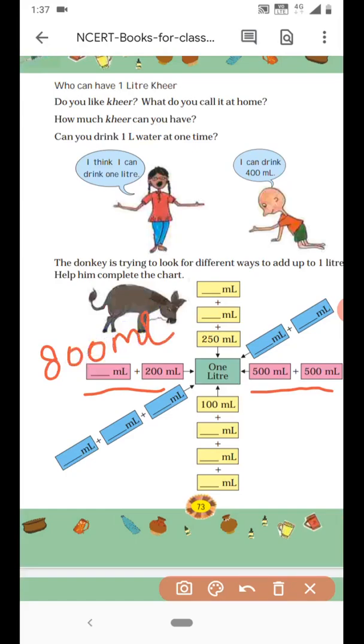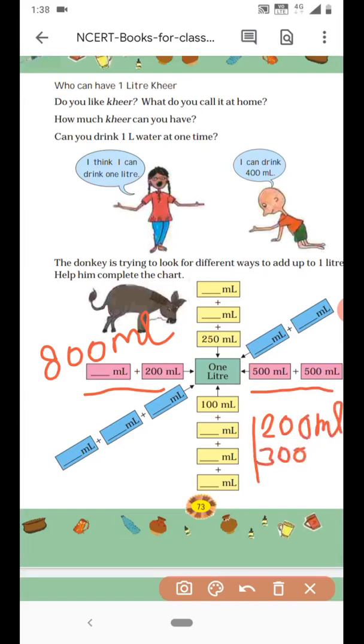Okay, next coming to these 3 boxes. Here one is given as 100 ml. And you can write this as, I'll write this 200 ml for the first box. Okay, then what about the second box? 100 plus 200 is 300, right? Okay, let me write now 300 ml.